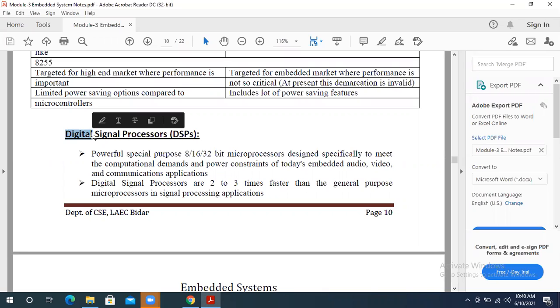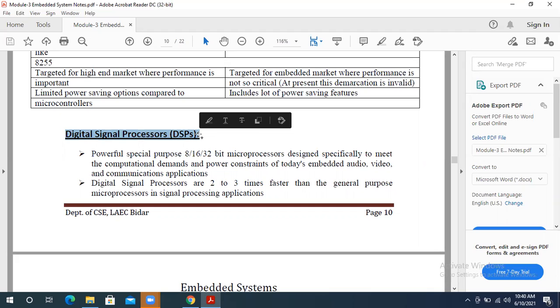So it is a very powerful microprocessor which has a size of 8 also, 16 also, and 32 also. These DSPs are evolved from the microprocessor only, and these are used for 8-bit, 16-bit, and 32-bit also. There is no rule here.